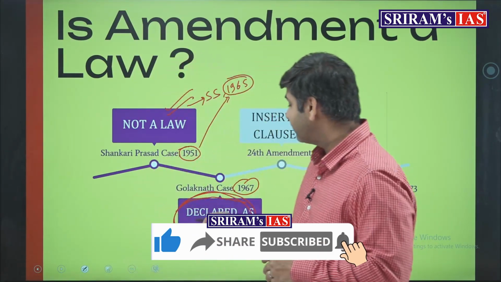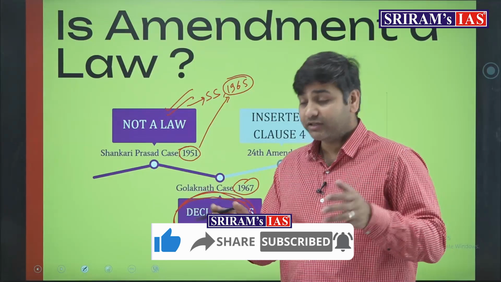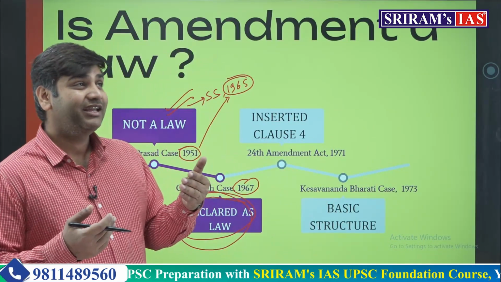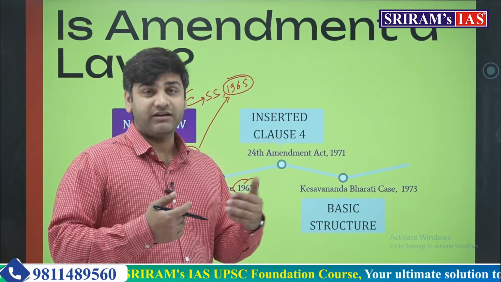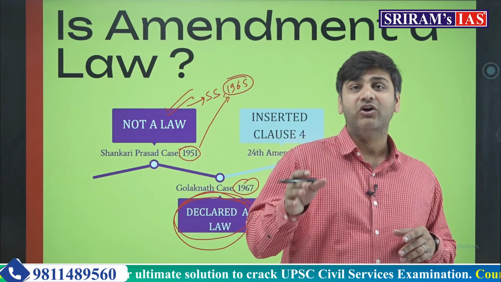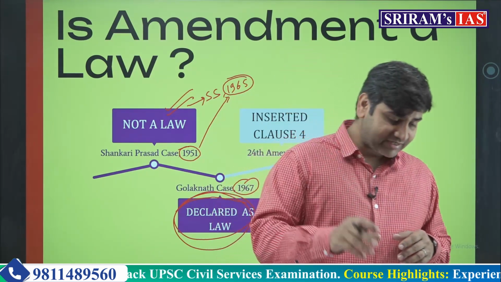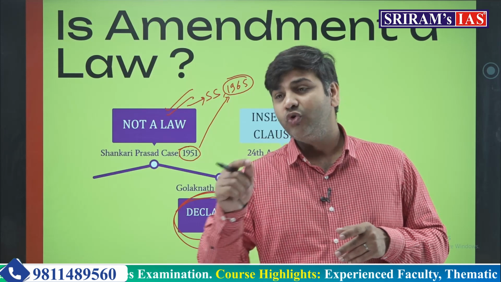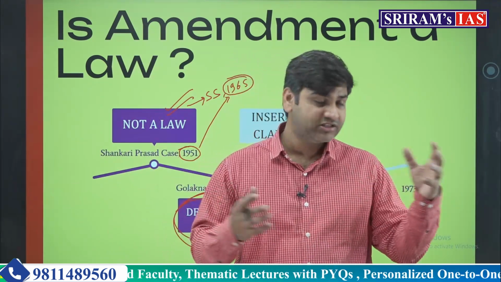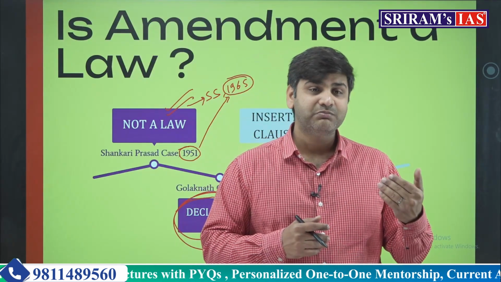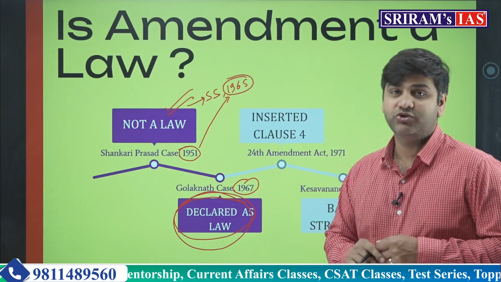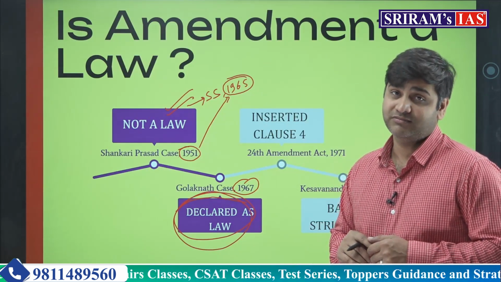So this is a limiting power, and when you limit the power of somebody, they don't like it. It's a simple thing. But in a constitution driven country, in a country where there is rule of law, the powers cannot be arbitrary. There have to be checks and balances everywhere. No organ of the state can have immense power. The executive's power is checked by the parliament, and the parliament's power is checked by the judiciary. The judiciary also checks the power of the executive.